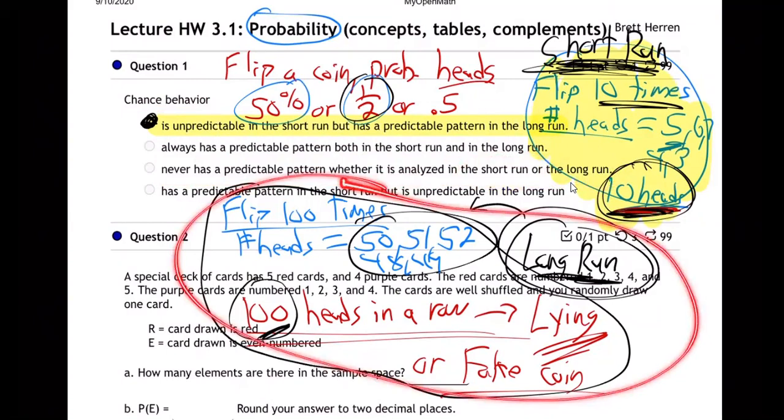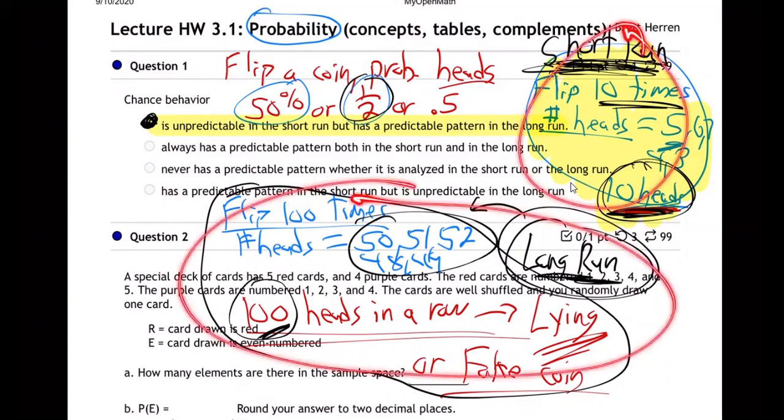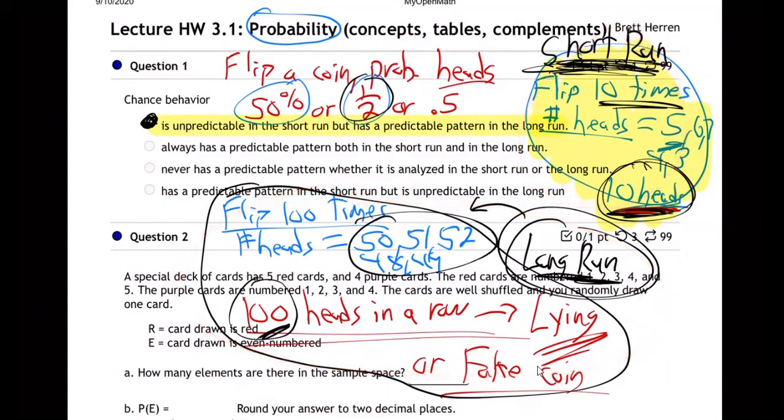Very, very predictable. How about this one? Has a predictable pattern in the short run, but is unpredictable long. No, it's vice versa. So there's the answer to the first question. It goes to the basic idea of what probability is. It's what probably happens, but in the short run, anything can happen. In the long run, we will see the truth bear out of the probability. What will probably happen will definitely happen in the long run.